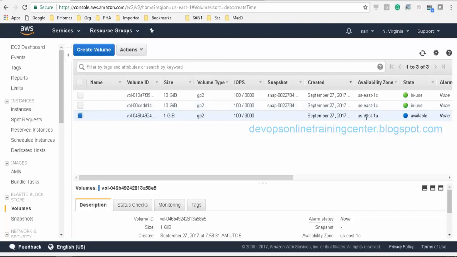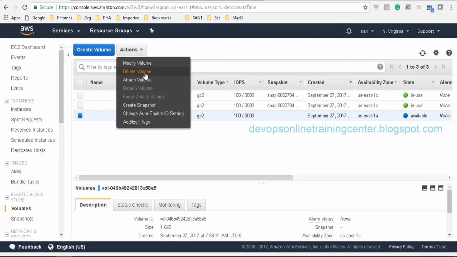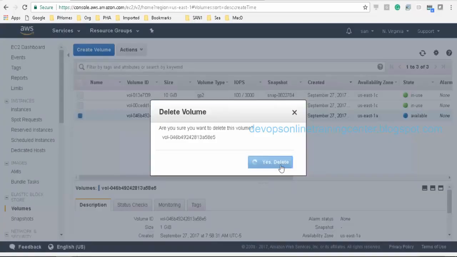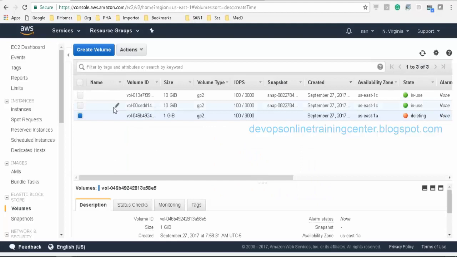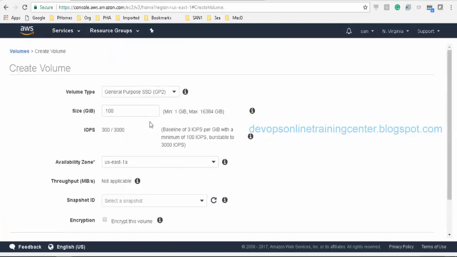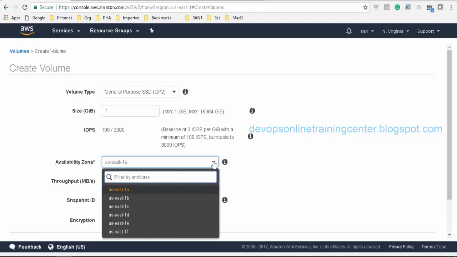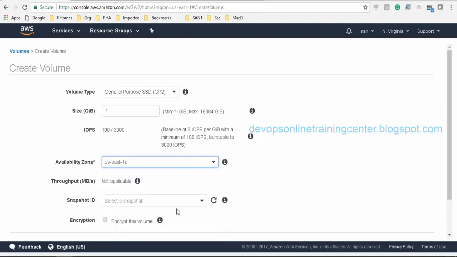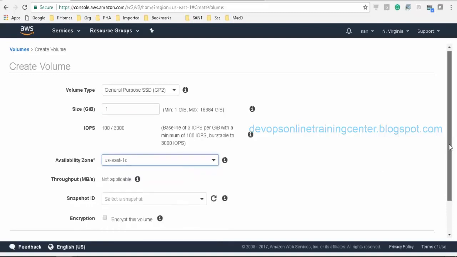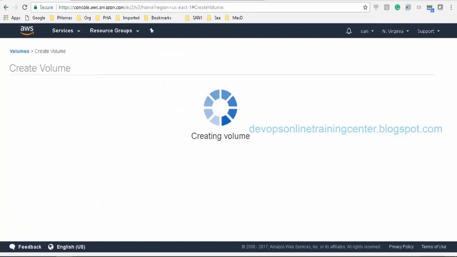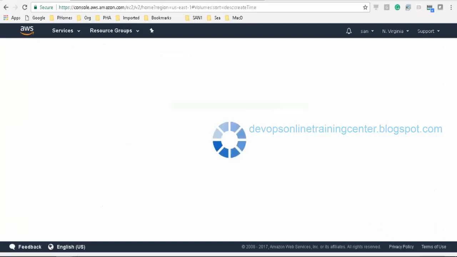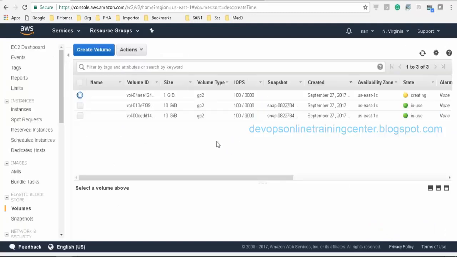An availability zone is something like a data center. Delete and create a volume of 1 GB, and here I select availability zone US East 1C. This should create a new volume.